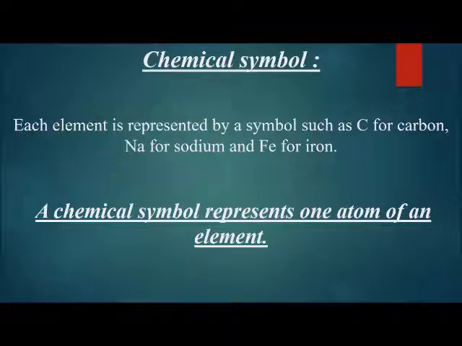Chemical symbol. Each element is represented by a symbol such as C for carbon, Na for sodium and Fe for iron. So what is a chemical symbol? A chemical symbol represents one atom of an element. C represents one atom of carbon, Na represents one atom of sodium, and Fe represents one atom of iron. The chemical symbol of sodium is Na, the chemical symbol of carbon is C.